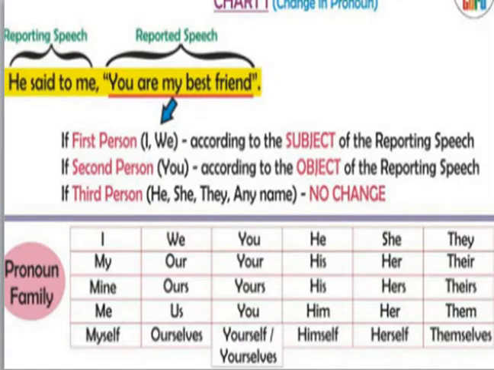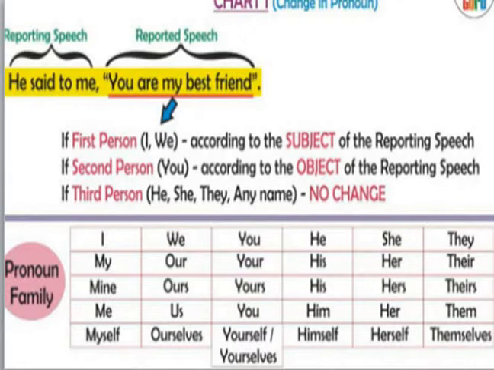Now when it comes to changes in pronouns from direct speech to indirect speech, the first person, that is I and we, is changed according to the subject of the reporting verb. If the second person is there, then it is changed according to the object of the reporting verb.